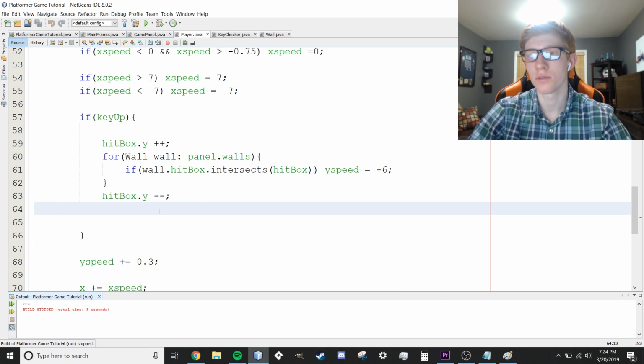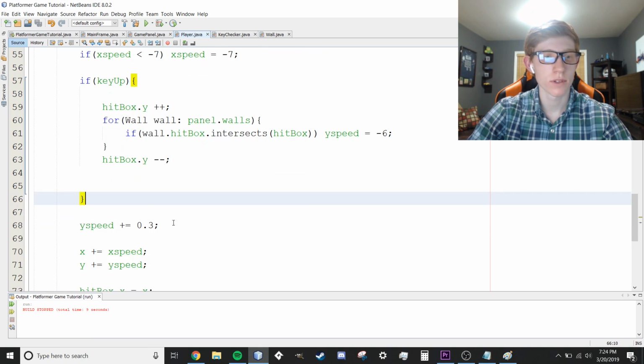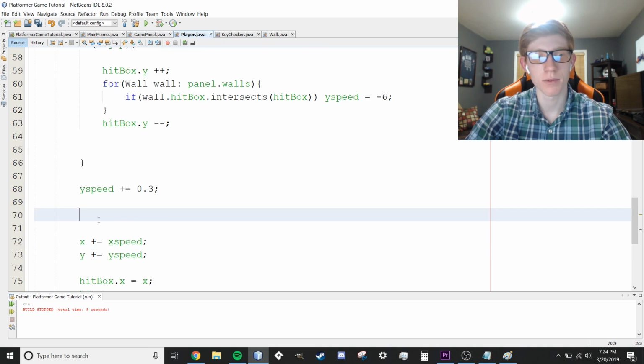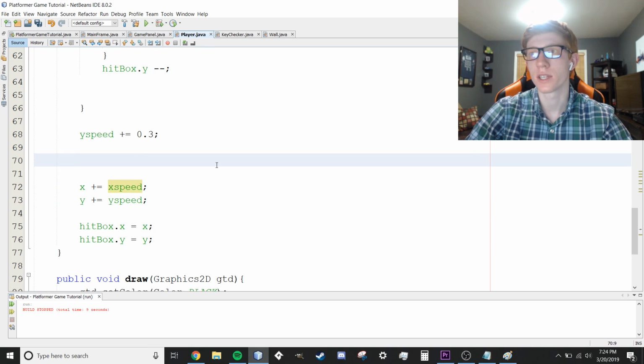So now we need to add our actual collisions. And the way we do that is right after the jumping. We're adding gravity. We're going to do this after gravity, because we want gravity to be implemented first, and then the last thing we want to do is collisions, and then update speed, and then update hitbox in that order. And that's just kind of the logical flow.